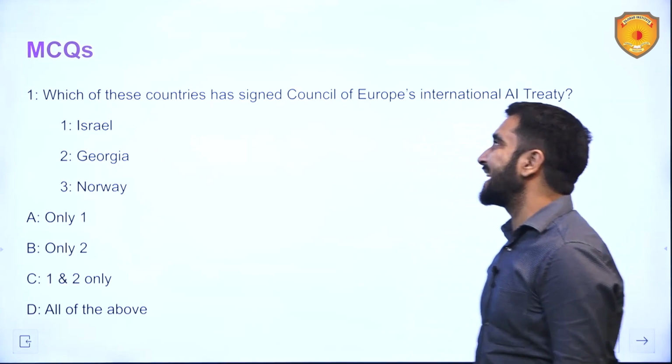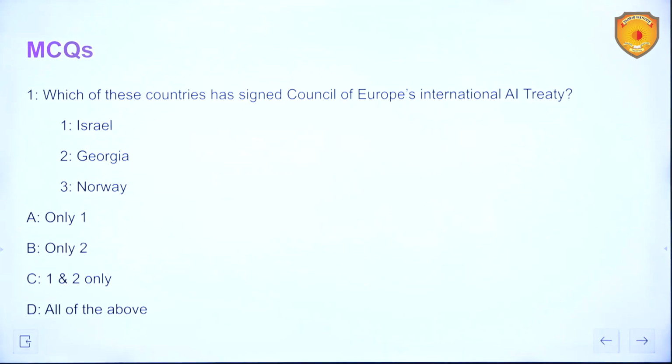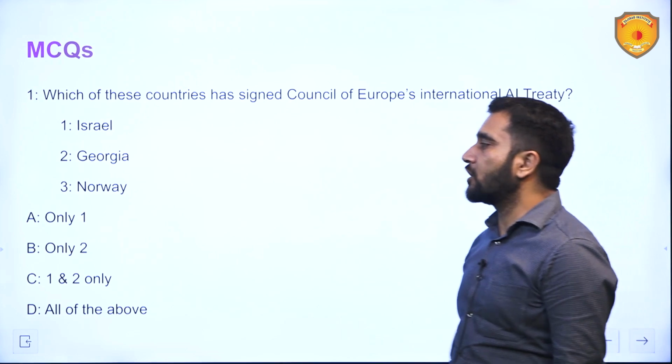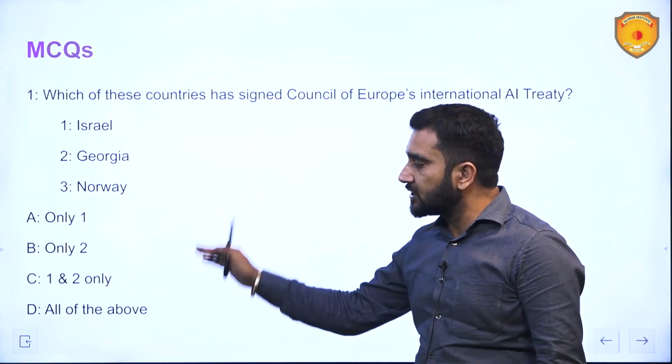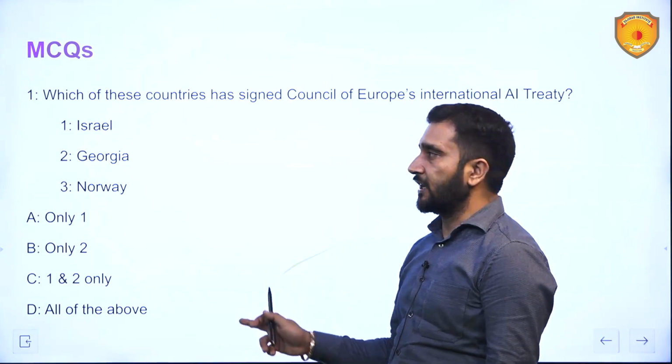Which of these countries has signed the Council of Europe's International AI Treaty? First is Israel, second is Georgia, third is Norway. Out of these, you have to find out which is the correct combination.